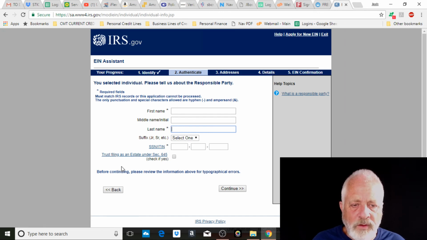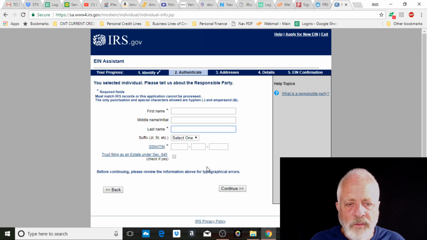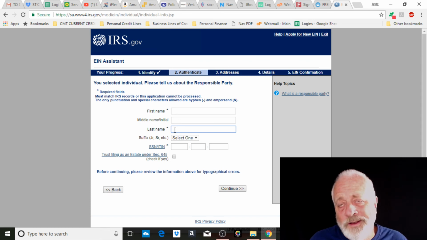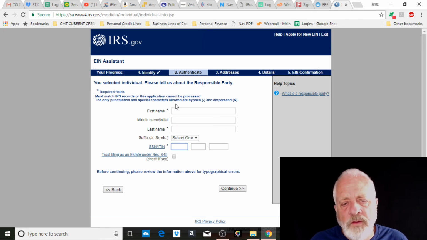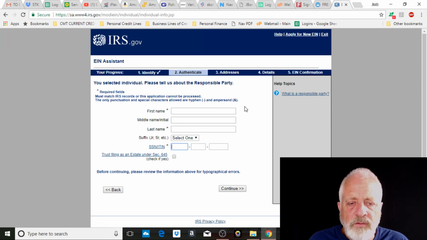It's not this trust filing as an estate. No one's an estate. Okay. No one died. No one was born, so no one died. This is just business here. Okay. So what happens is when you fill this in, first name, last name, social security number, that all has to match. And then they go look up your person. They go, okay, and you go on to the next screen. The next screens are really not that difficult. There's no reason to put my social security number in here on the screen and go forward, because you put this information in, then it asks for the address of the trust, which is just the address.